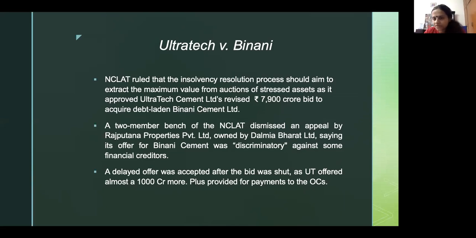So basically, the answer to the question of timely application of resolution plans to the code is that it doesn't matter as long as somebody's offering more value. It seems like that objective is more important than meeting the timely resolution objective. That is meeting greater value for the assets of the corporate debtor. Also, Binani then created an entire conundrum as to does that mean that the code mandates equal payment to all creditors, or was it only in this case?